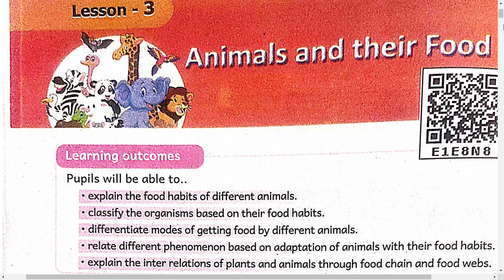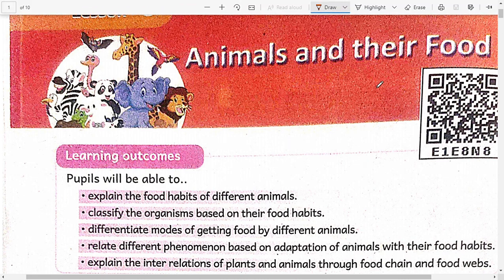So, lesson 3 in the 6th class AP New Science textbook. Today our topic is animals and their food.